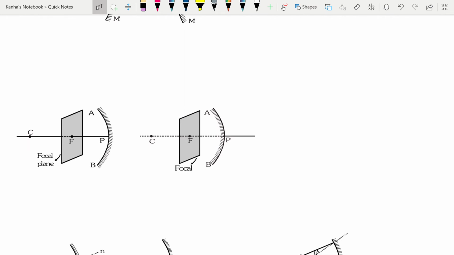So the focal length is the distance PF between the pole and the focus F along the principal axis that we already discussed. Now what is the focal plane? It is the plane which is passing through the focus and perpendicular to the principal axis. Okay, so it's perpendicular to this axis. I have drawn it for concave as well, I have drawn it for convex as well.